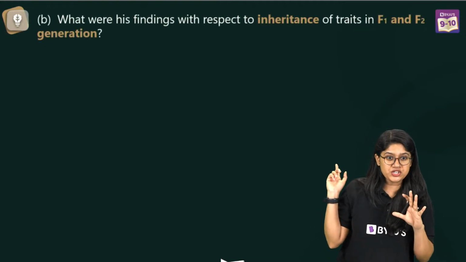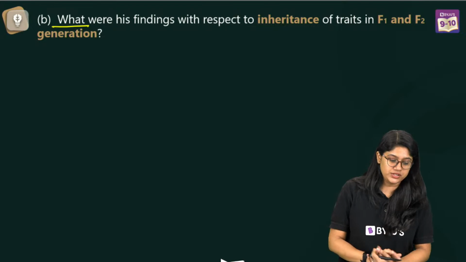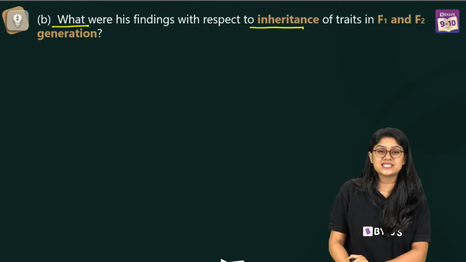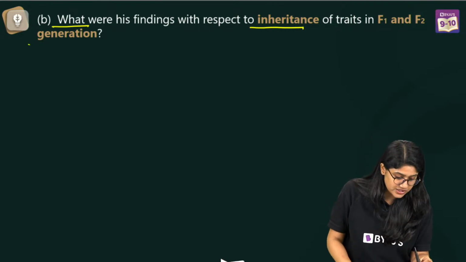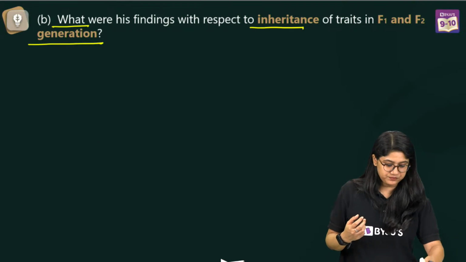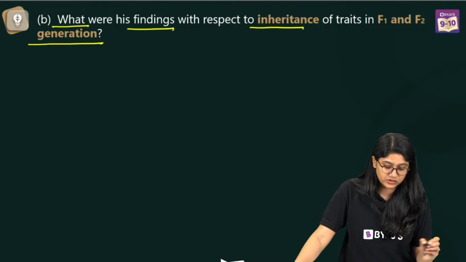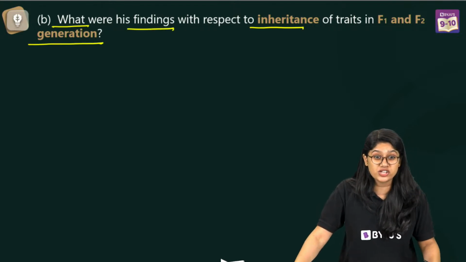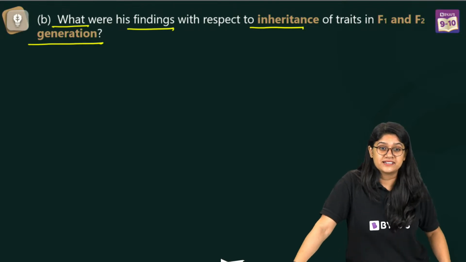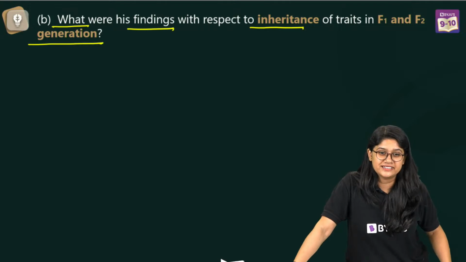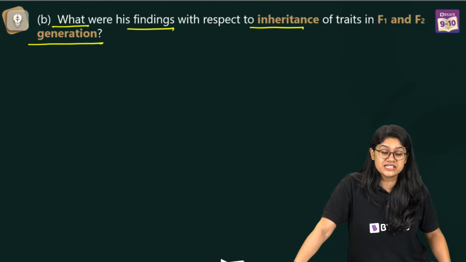Now, if you look at this particular question, right, we have highlighted the important words. What were his findings with respect to inheritance of traits in F1 and F2 generation? Now, this becomes really very easy. Now, what are we focusing on? It's an easy peasy answer. What about his finding with respect to inheritance of the trait in F1 and F2 generation? Yes. Everyone, what do you think? Very good, very good. Yes, in F1 generation, the dominating genes were shown.